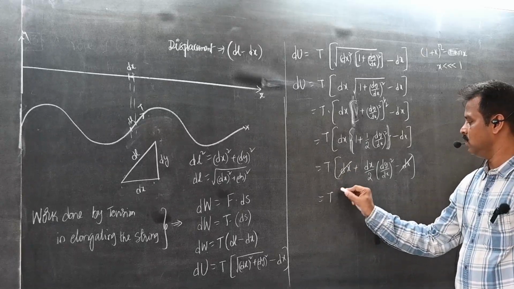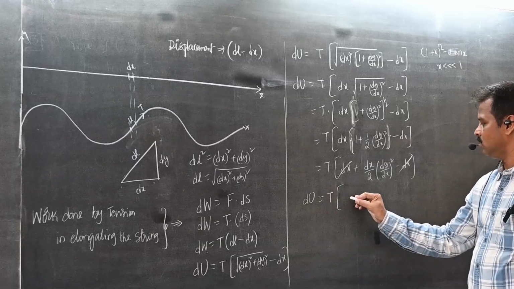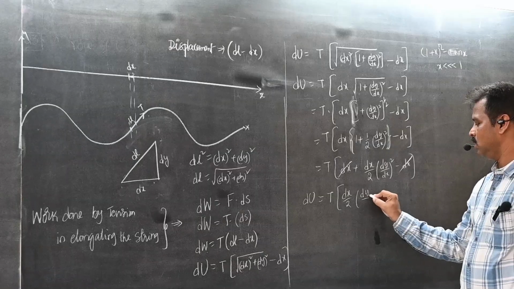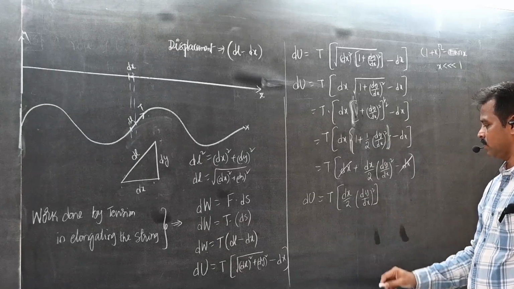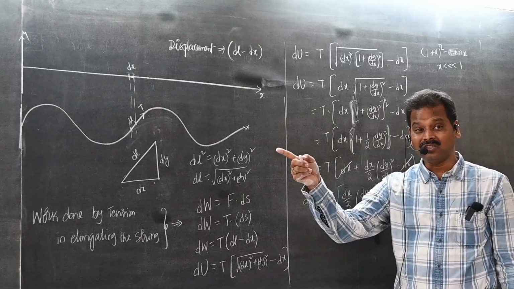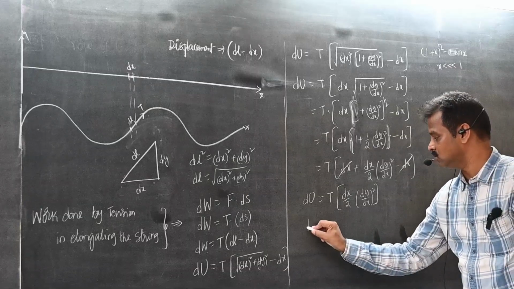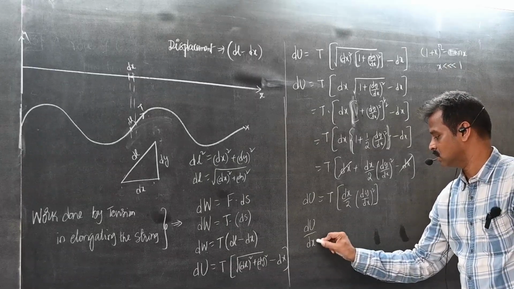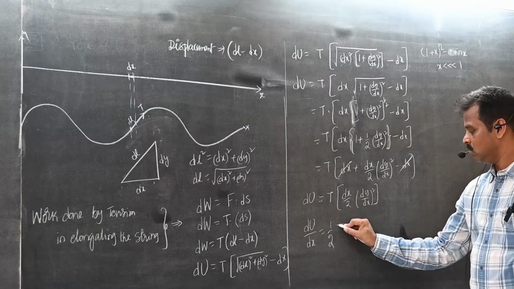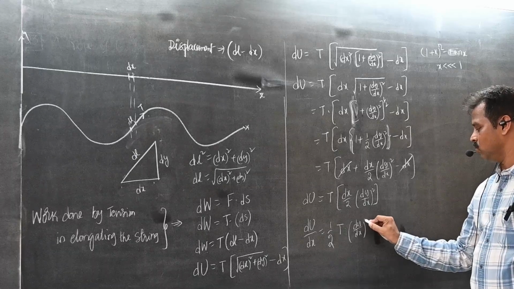So dU is equal to T into dx by 2 into dy by dx whole square. Can you bring this dx here? Because there also we got kinetic energy per unit length, here potential energy per unit length. So what is dU by dx? Half into T into dy by dx whole square.